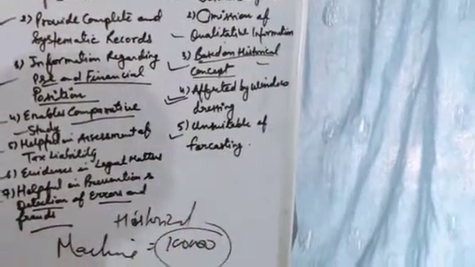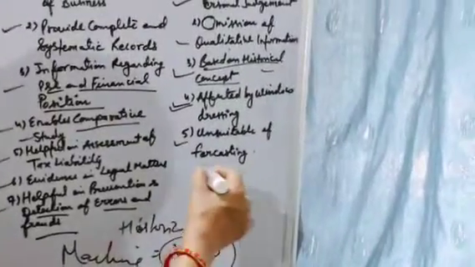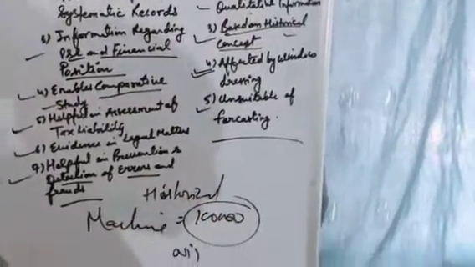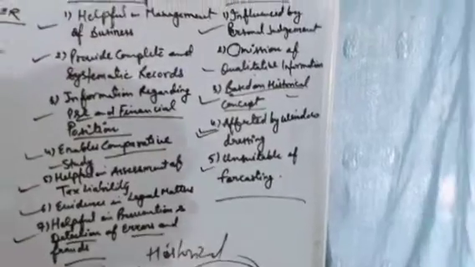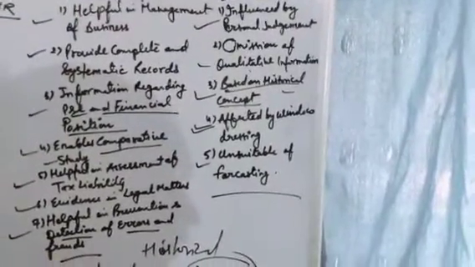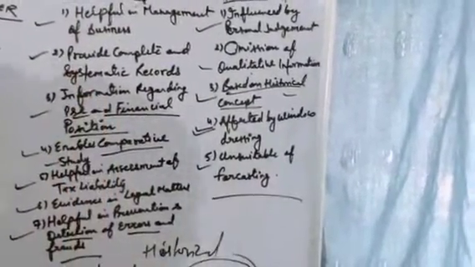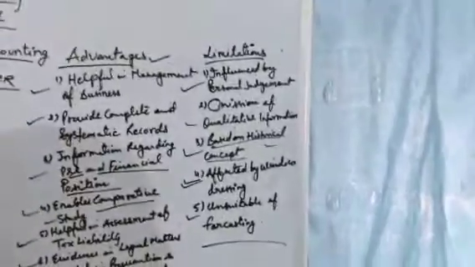Then come to the next one, that is unsuitable for forecasting. Unsuitable for forecasting means that whatever information we have collected by way of accounting is based on past matters. It is based on past experience. That's why, and your business environment is an ever-changing environment.